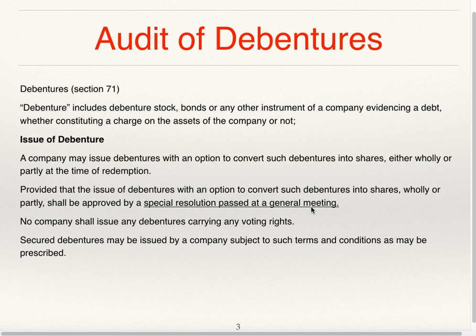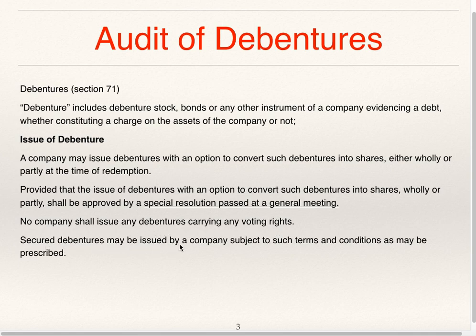Convertible debentures are those debentures which get converted into equity or preference shares either wholly or partly at the time of redemption. No company shall issue any debenture carrying any voting rights. That means debenture holders do not carry voting rights.